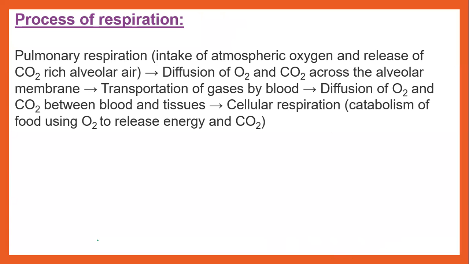A thin elastic cartilaginous flap called the epiglottis prevents the entry of food into the glottis during swallowing. The lungs are covered by a double membrane called the pleural membrane, and in between you have pleural fluid which reduces friction when the lungs are functioning.